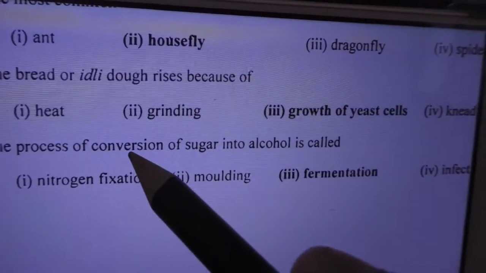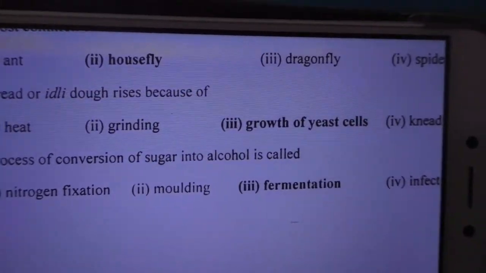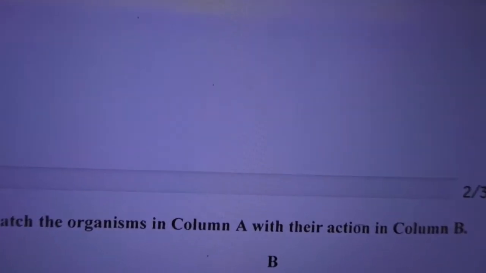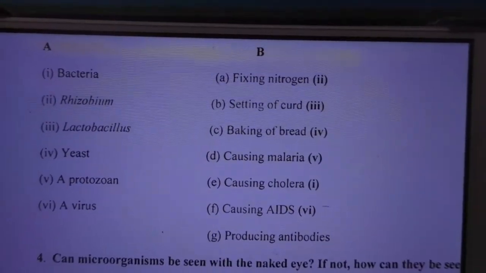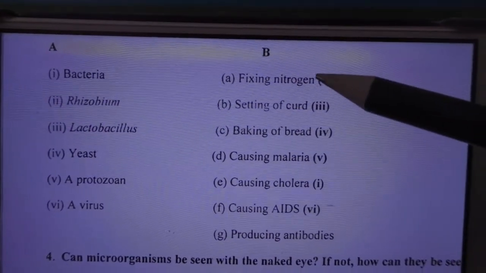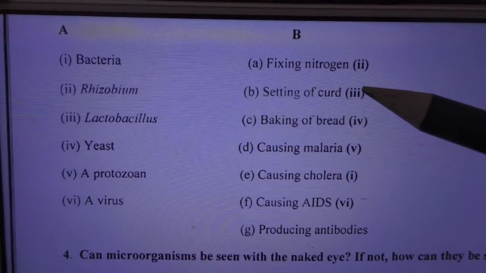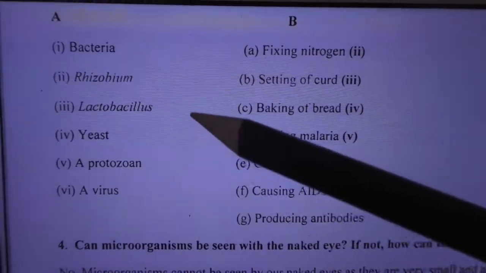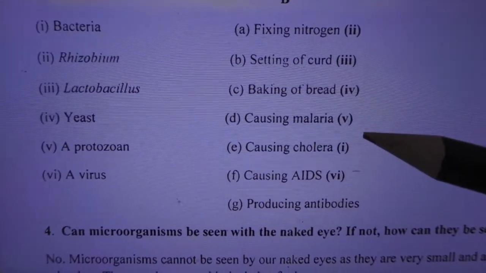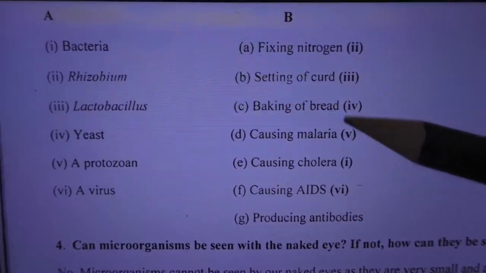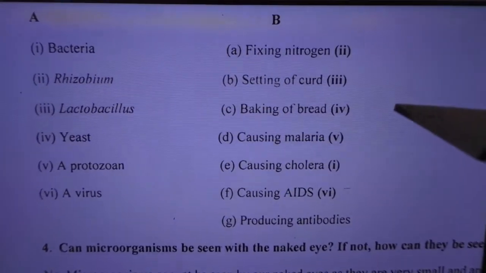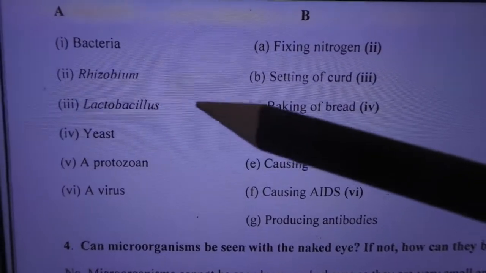Fermentation. Okay, conversion of sugar into alcohol, fermentation. Then here, bacteria fixing nitrogen, Rhizobium. Okay, so here it's cholera, we have to match it. It's not a direct answer, so we have to match it.